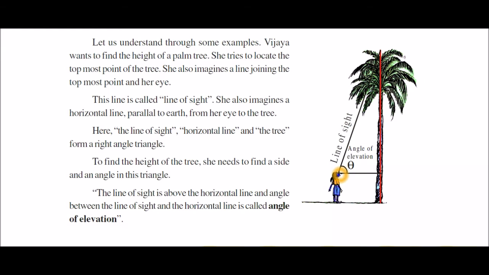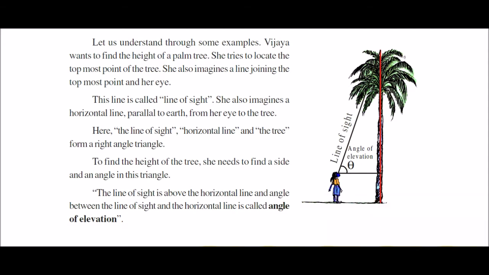Normal look. Here, in case of the topmost point of the tree, she raised her head. In case of the bottom of the tree, she bends her head fully. But here, normal look, exactly. So this line is called the horizontal line. This horizontal line must be parallel to the ground.